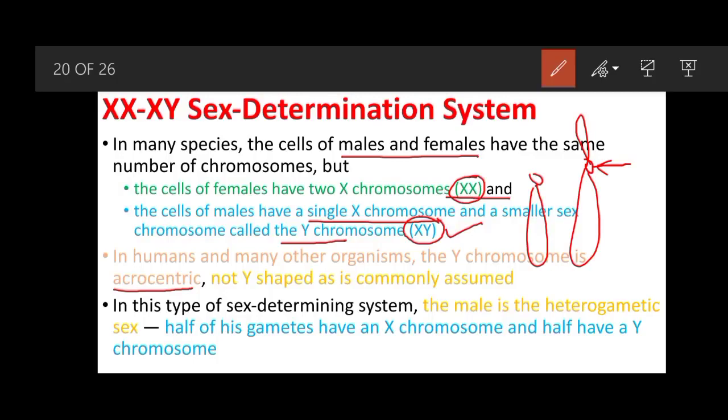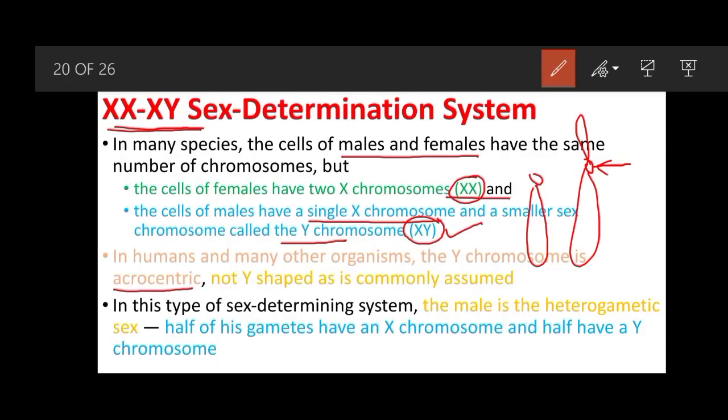So in the XX-XY sex determination system, males are again heterogametic like the previous XX-XO system, but in that system there was only one X chromosome, and in this system we have a different chromosome from the X chromosome.